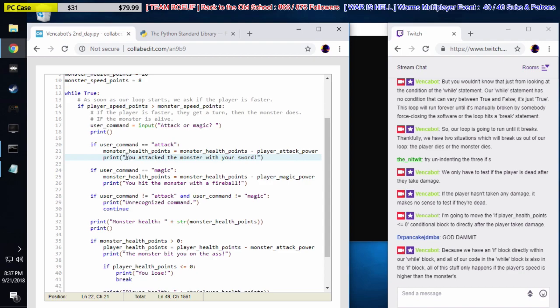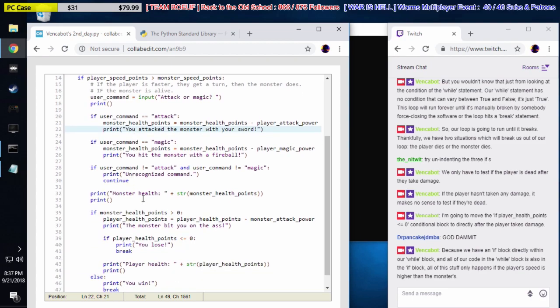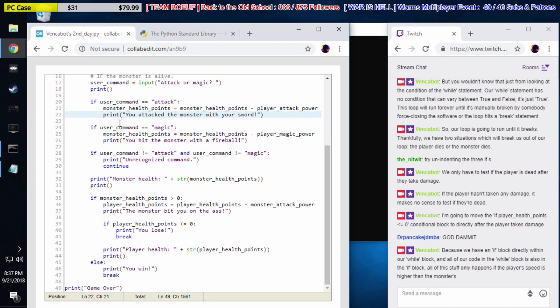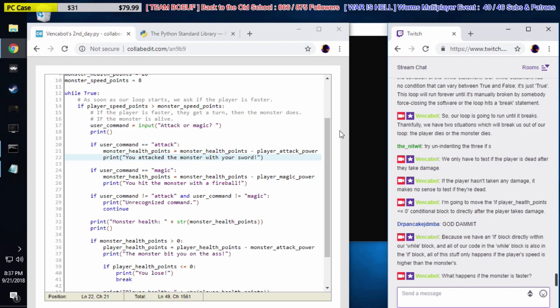Right? So basically, while true, we ask, hey, is the player faster than the monster? If so, give the player a turn, then give the monster his turn, and then loop back to the top. But what happens if the monster is faster? Right, so let's change that. Let's make the monster faster.